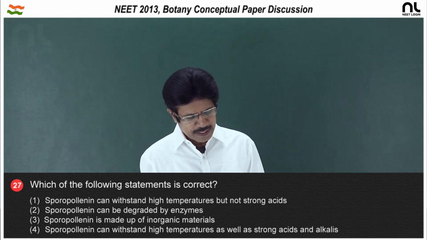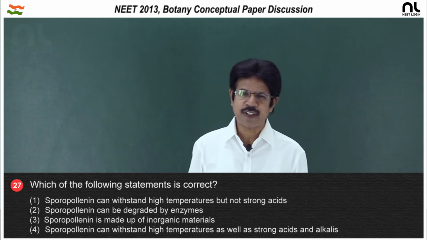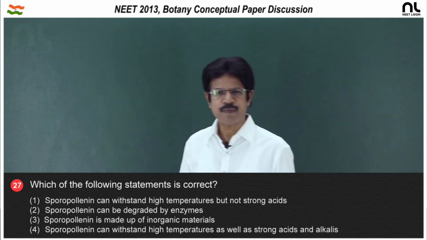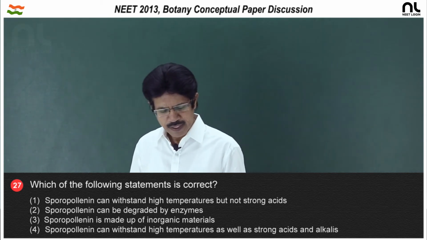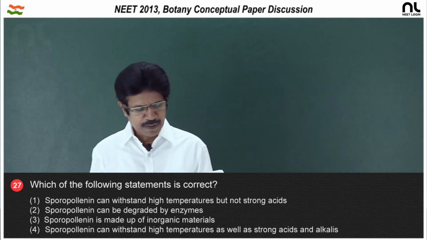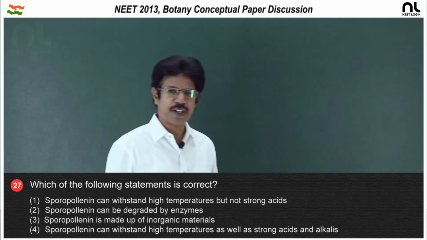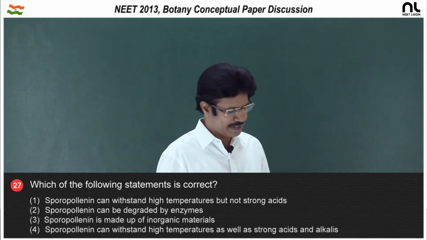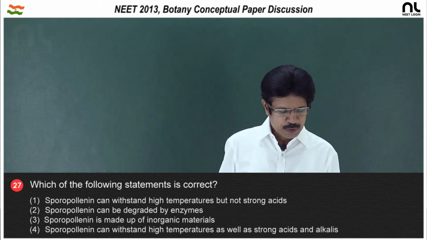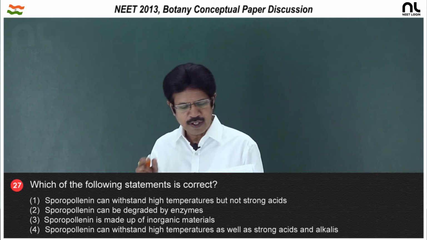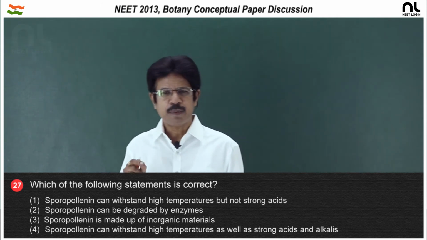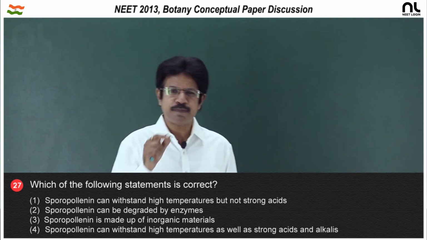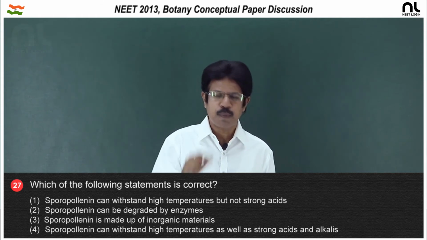Second, sporopollenin can be degraded by enzymes. That is wrong. No enzyme can degrade sporopollenin. Third, sporopollenin is made up of inorganic material. That is wrong. It is organic material, a fatty substance. Fourth, sporopollenin can withstand high temperature as well as strong acids and alkalis. That is why pollen is preserved even in fossils, because of sporopollenin.